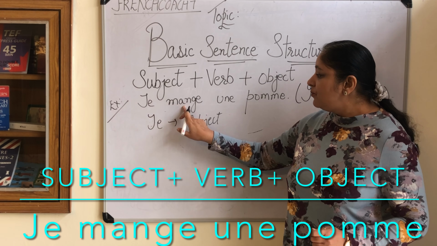Similarly, another example. Nous étudions à la maison. We study at home. What is maison? Home. Again I am telling place. Where am I studying? At my home. So I am telling place here.